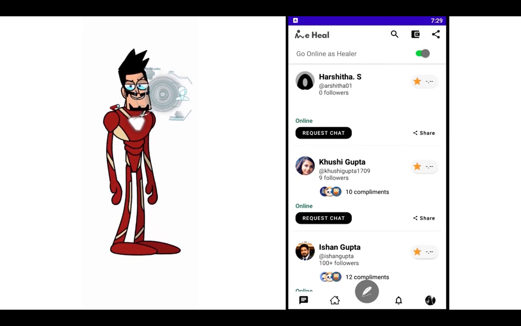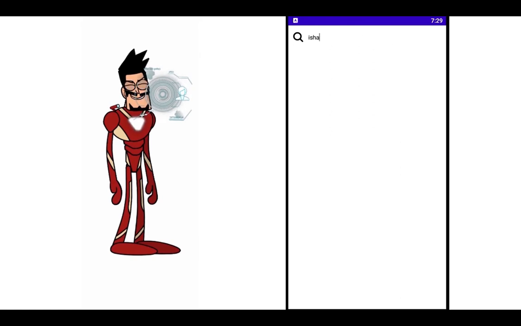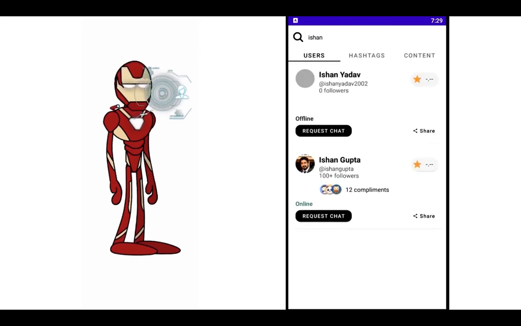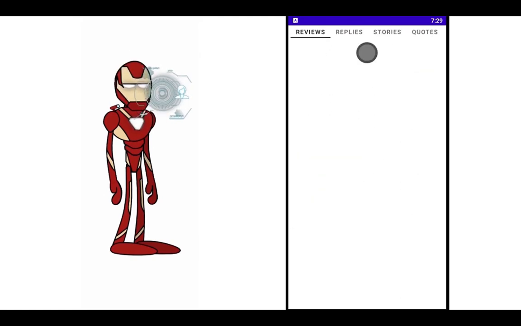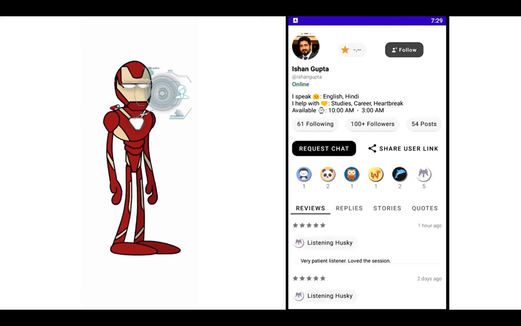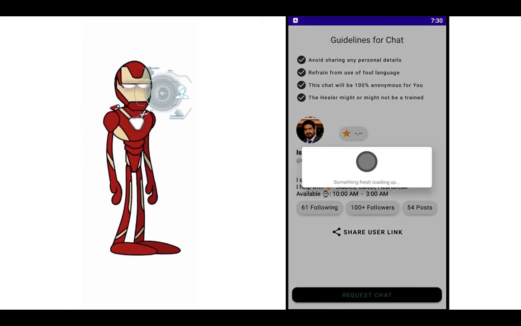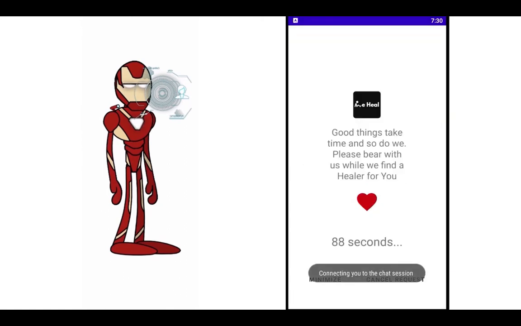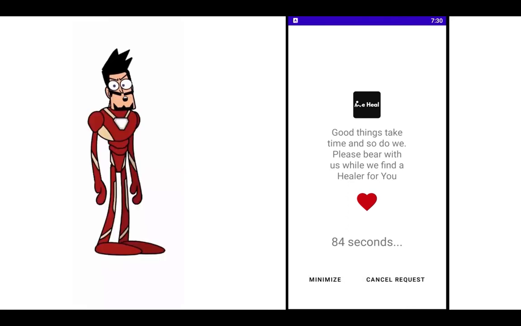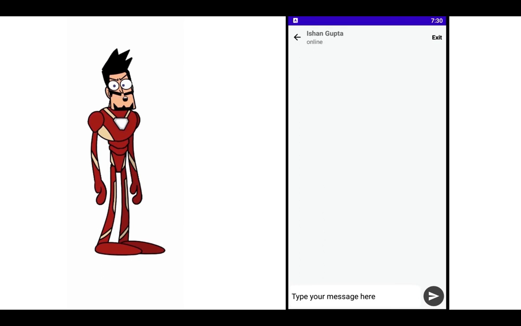So now let me just quickly connect with one of the healers. So let's suppose I just want to search myself and connect with myself, because we do not want to disturb anyone, I'll just search myself, Ishan, and I'll click on request chat. And it's very quick. It started with 89 seconds and there it is. In 6 seconds it connected me to a healer, right? And now you can start the chat.